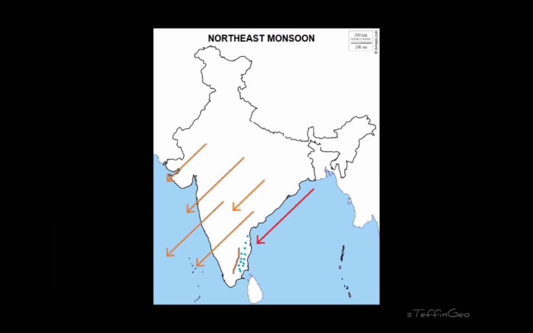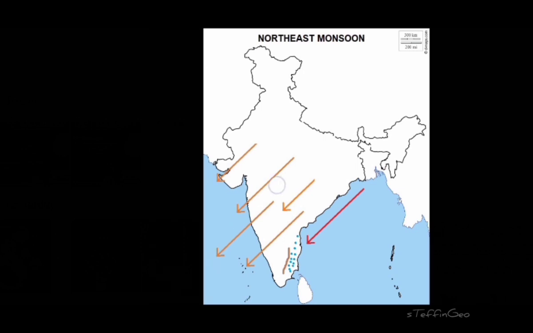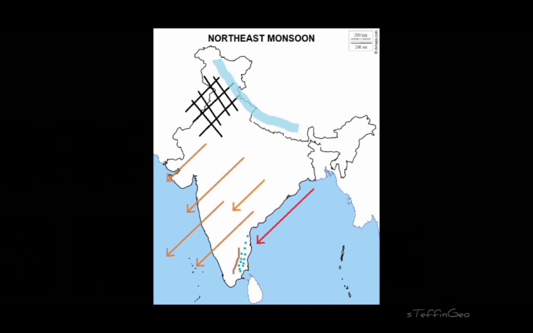A little amount of rainfall can be experienced in the southern part of Kerala because both Eastern Ghats and Western Ghats end there, right? So it gets a little amount of rainfall there. So these are the areas which receive rainfall from the northeast monsoon. I'm particularly saying that because of the northeast monsoon, only the Coromandel coast receives rainfall. But some other parts of the country receive rainfall during this season, not because of the northeast monsoon.